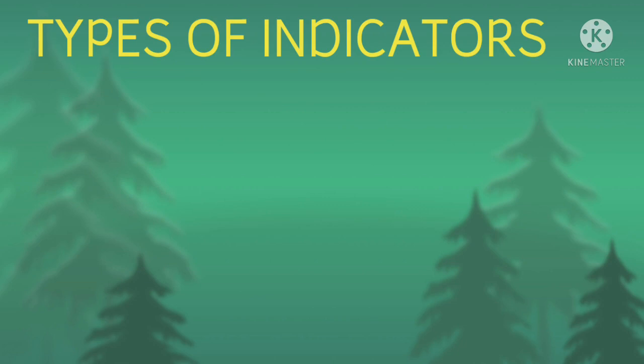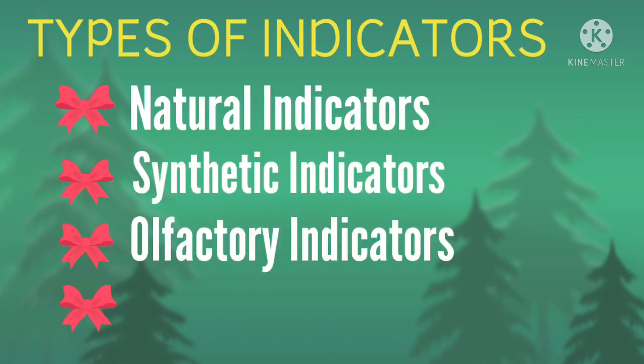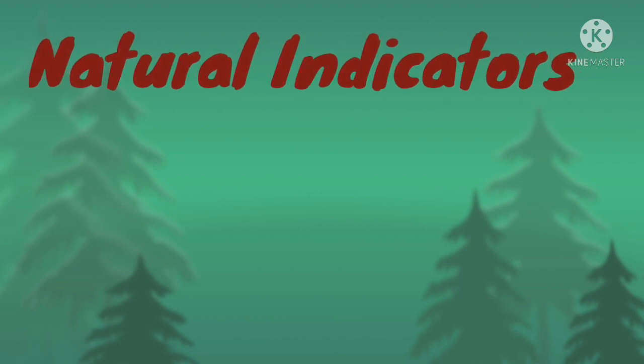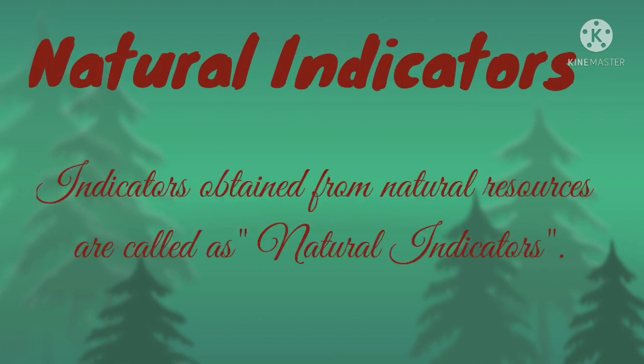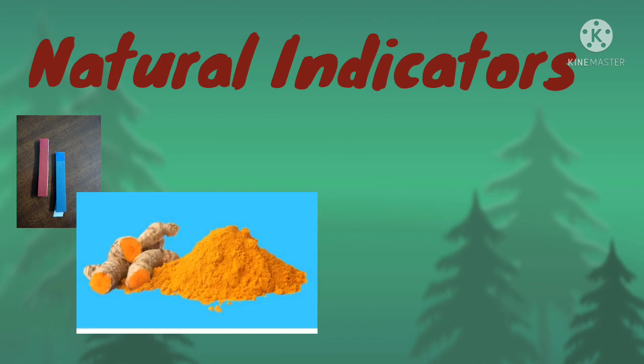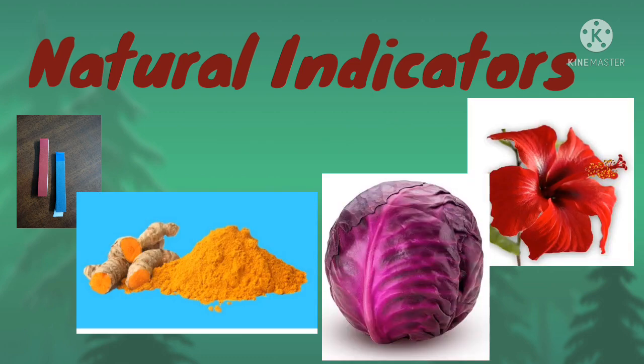Let us find some indicators. So, the types of indicators. Children, what are the different types of indicators? There are many types of indicators. Some of them are natural indicators, synthetic indicators, olfactory indicators, and universal indicators. Now, let me explain one by one. The first one is natural indicators. Indicators obtained from natural resources are called natural indicators. For example, litmus, turmeric powder, hibiscus, and red cabbage, etc.